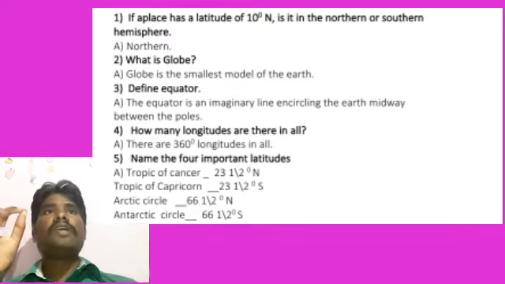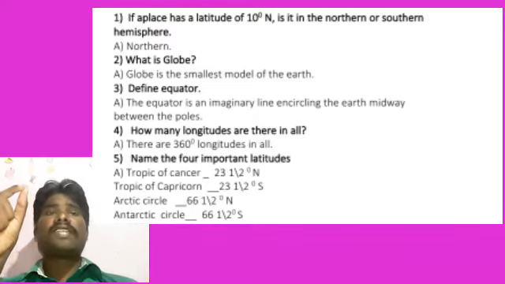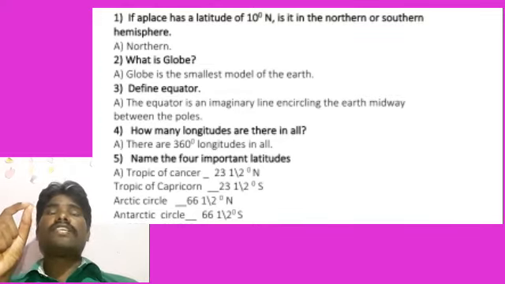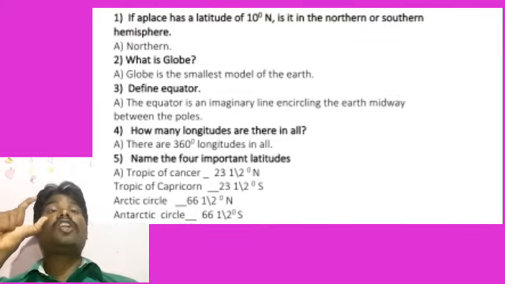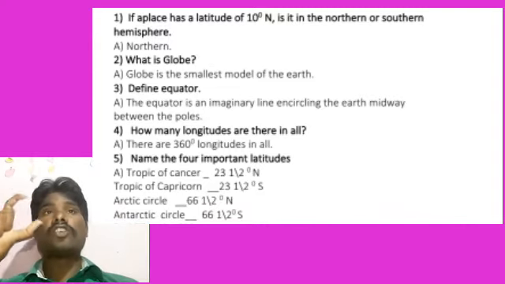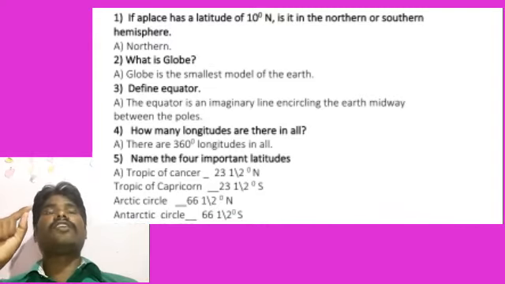For example, between 23.5 degrees north and 23.5 degrees south, what is there? Torrid zone or hot zone. Is it not? Very good. Between 23.5 degrees north and 23.5 degrees south, these lines, what is there?